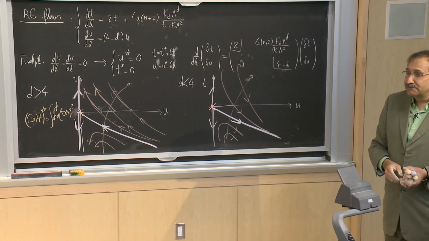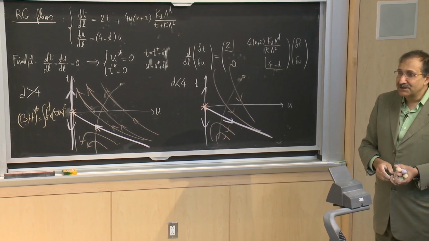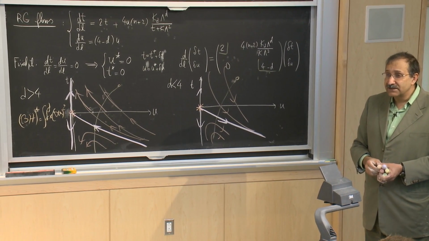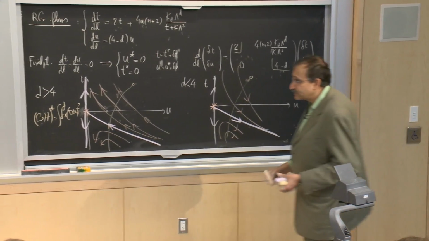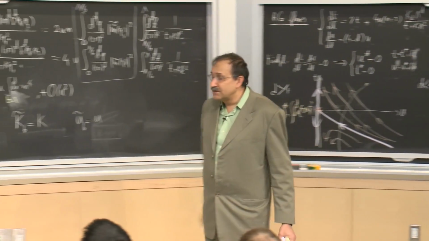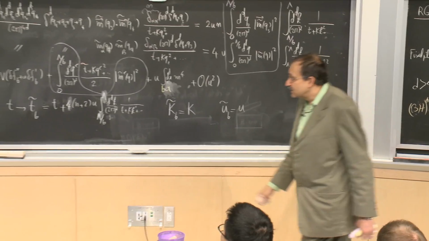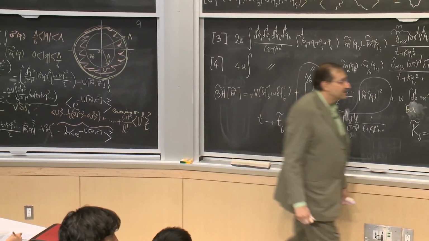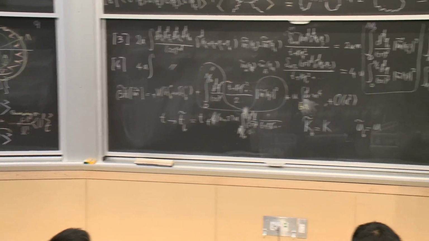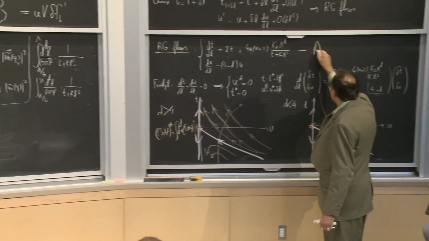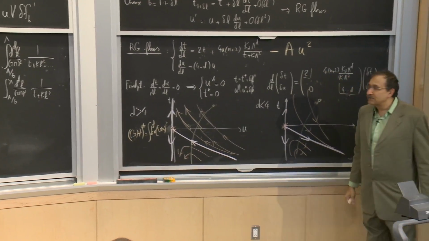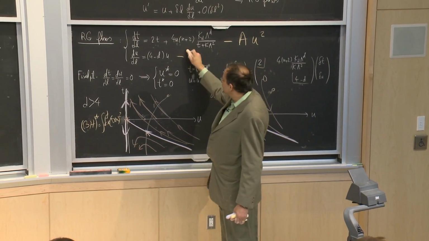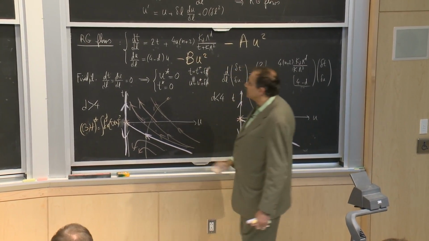So was it worth it? The answer is, up to here, no, but let's see what would have happened if we had gone one step further. The series is an alternating series. So the next order term that I get here, I expect will come with some negative u squared. So let's say there will be some amount of work that I have to do, and I calculate something that is minus bu squared.